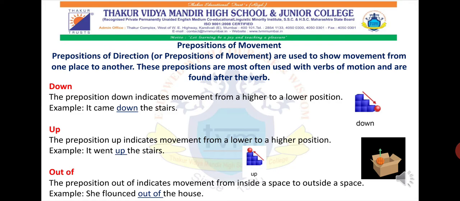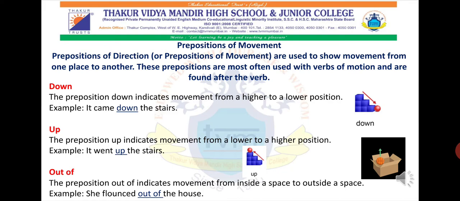Out of. Now, the preposition out of indicates movement from inside a space to an outside space. For example, when your parents or your friends give you some kind of gift that is wrapped in a box, we take it out. It automatically doesn't come out by itself. Some movement is happening there, and therefore we use the preposition out of.